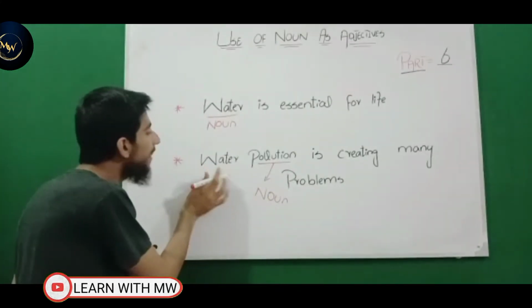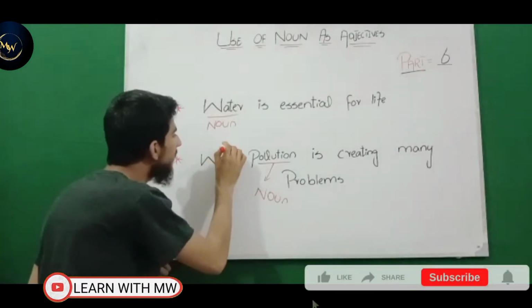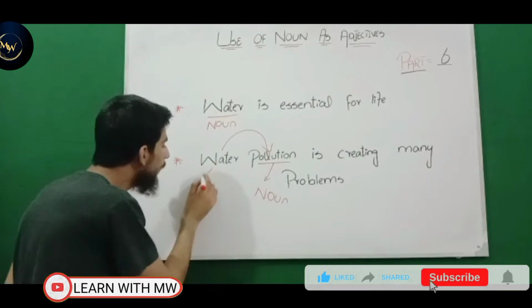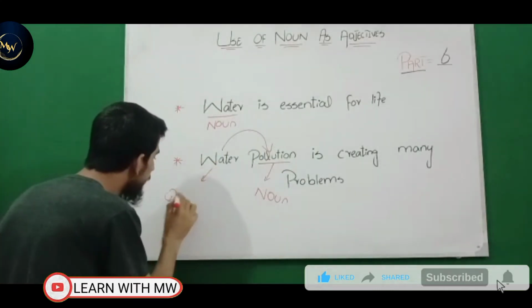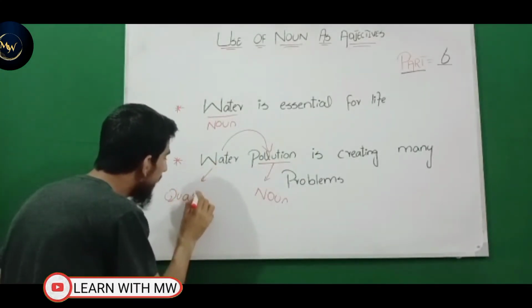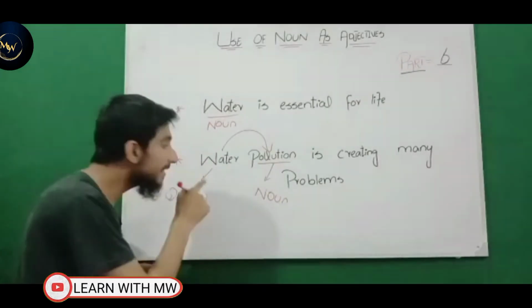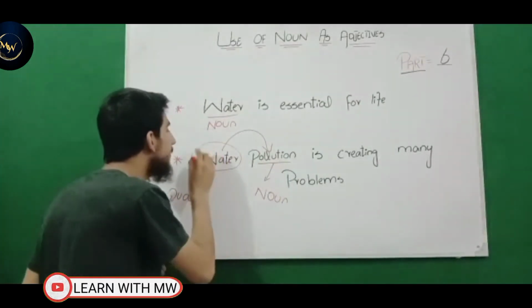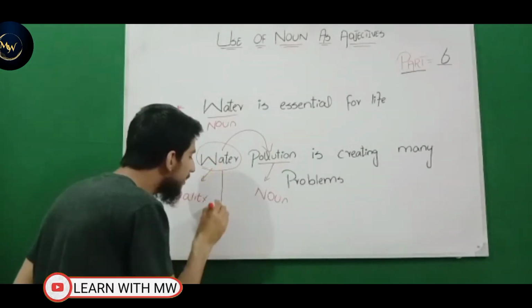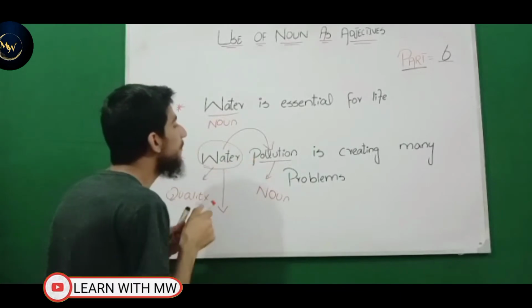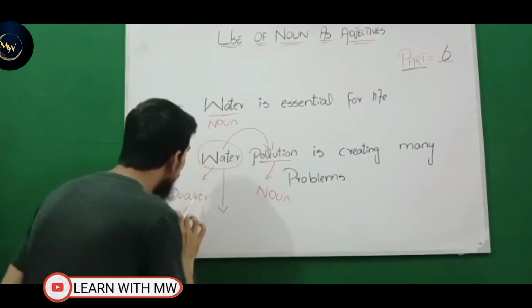So look at, water basically here adds meaning to the noun pollution in terms of quality. So water is noun, but here water is basically used as adjective because water is adding meaning to the noun pollution in terms of quality.